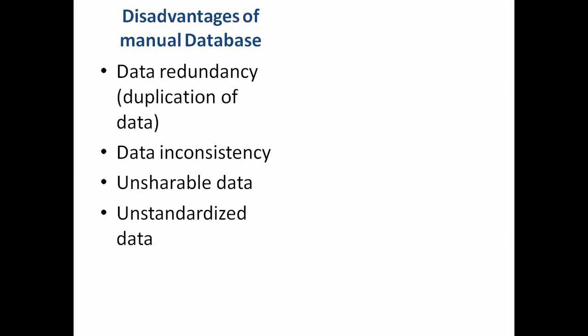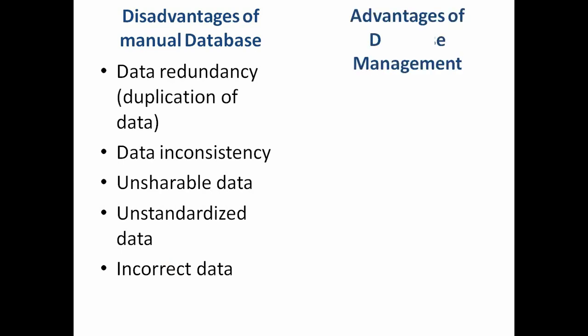The class teacher stores data in the form of roll numbers, whereas the subject teacher may store data on the basis of houses. So the data is not standardized, and there can be incorrect data because it's not stored at one place. A correction made at one place is not reflected in another place, so the data with other people is incorrect.